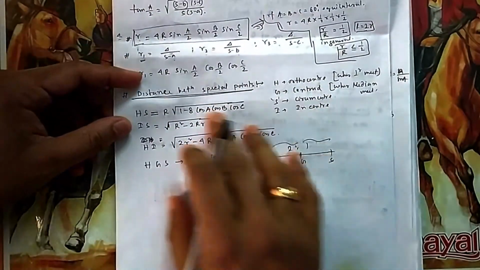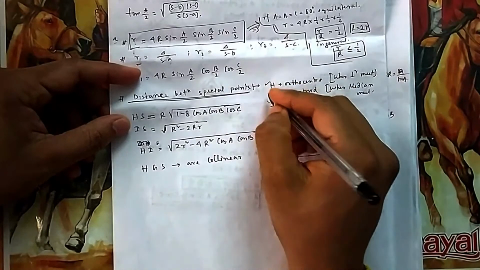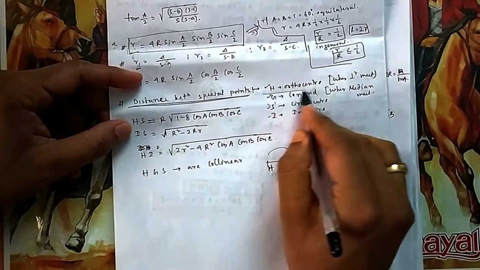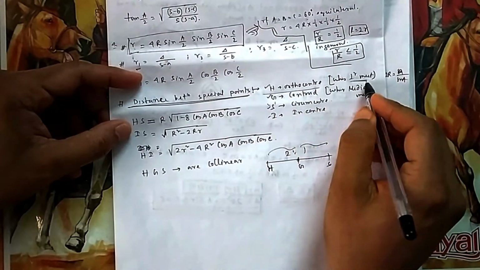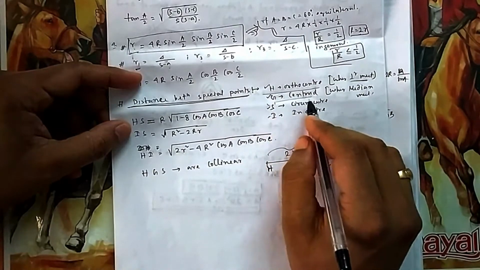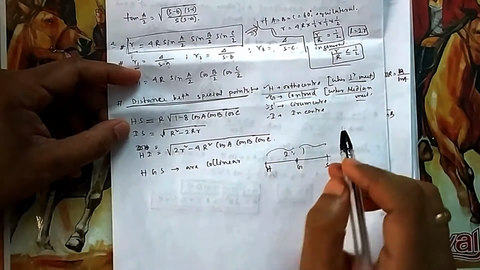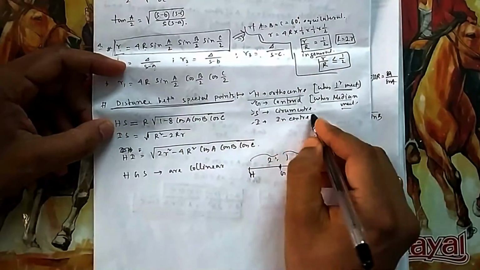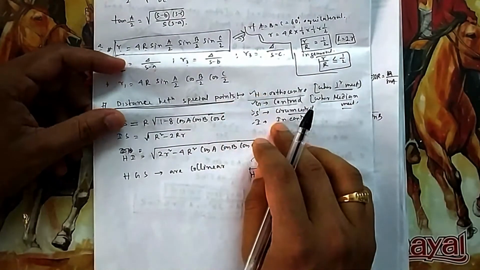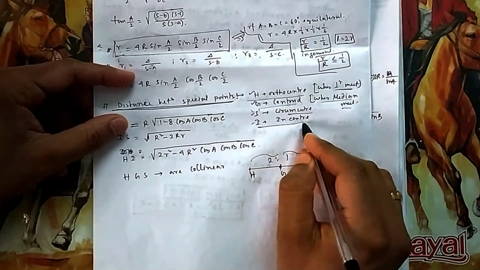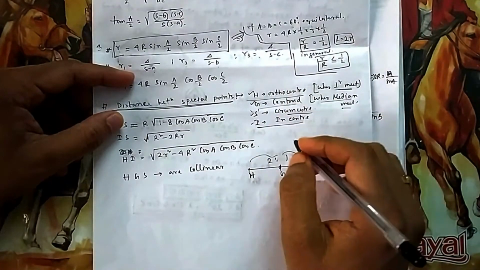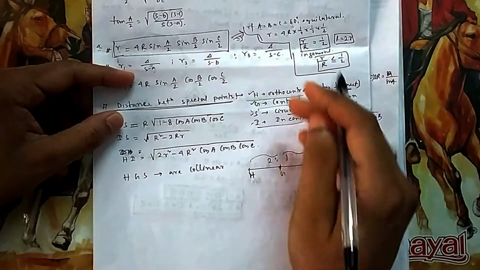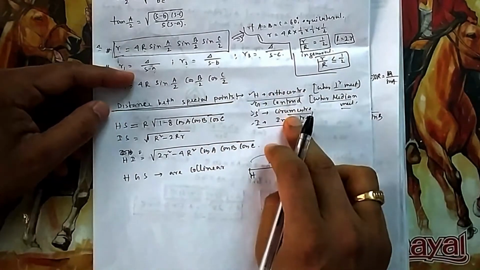There is a symmetry. Distance between special points. There are 4 special points in a triangle. Orthocenter. What is the orthocenter? Where all the perpendiculars meet. Centroid. You have already studied it in class 10, where all the medians meet. S is the circumcenter. Just now you have seen, in the basic level you have seen. I is the incenter. Inside you draw a circle, it will touch all the sides. Circumcenter, you draw a circle, it will touch all the vertices.